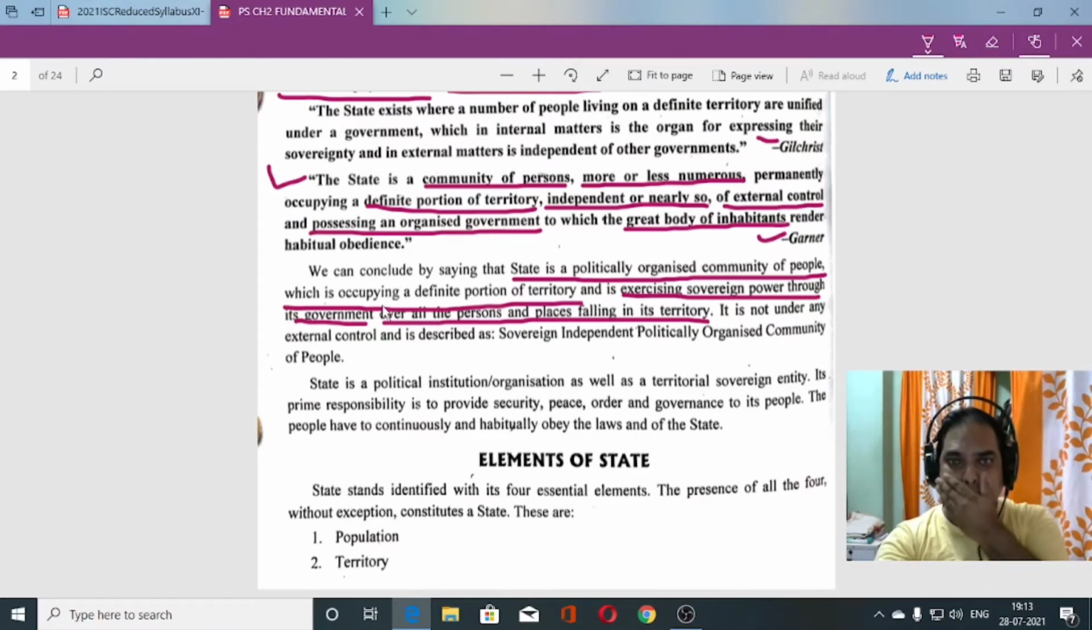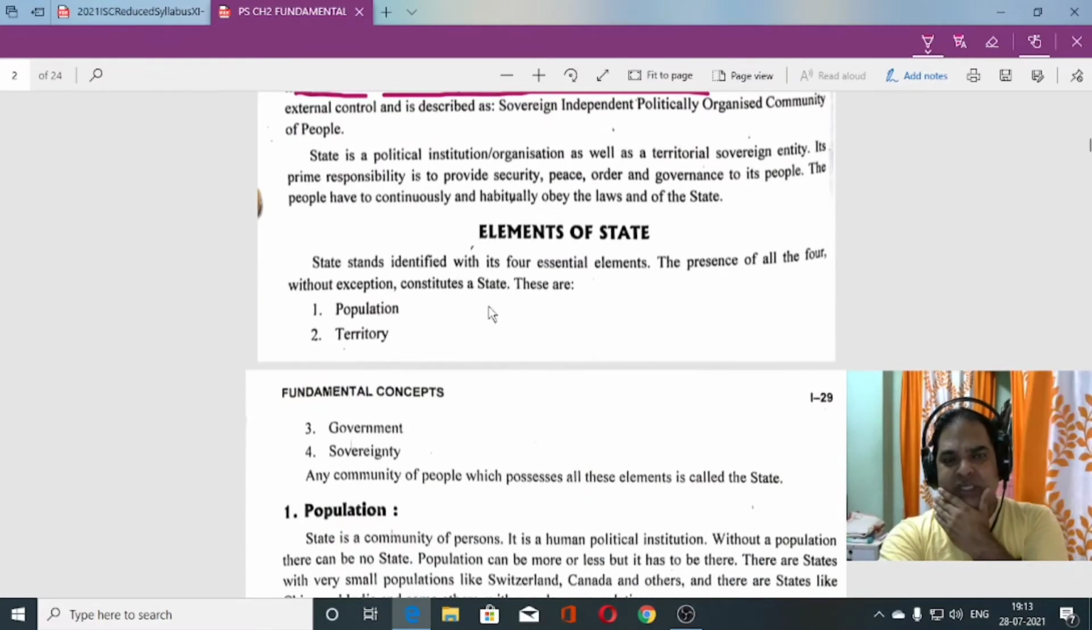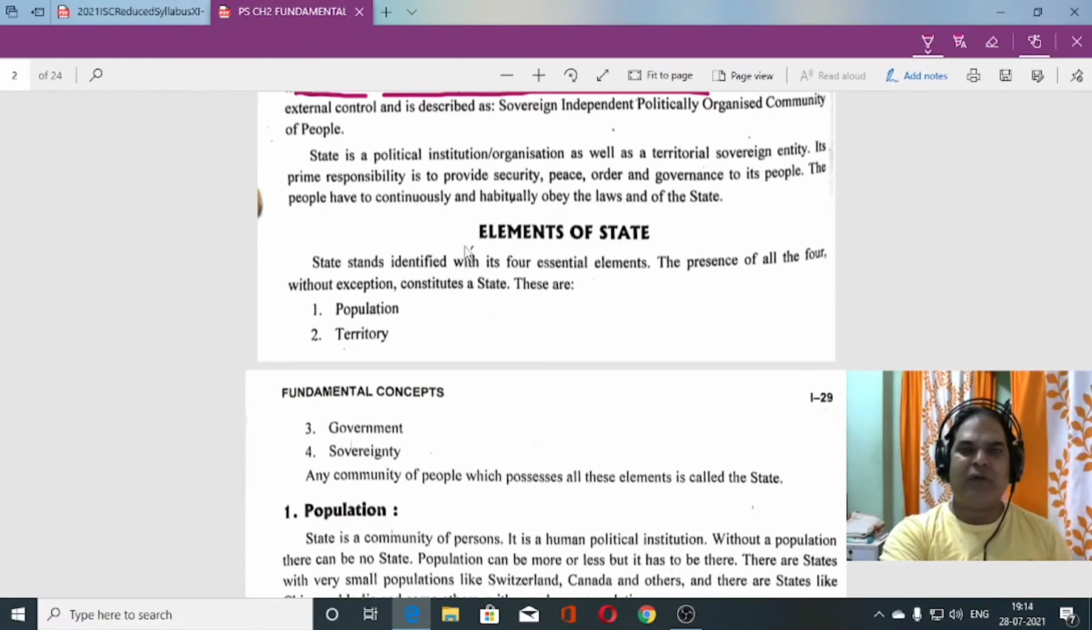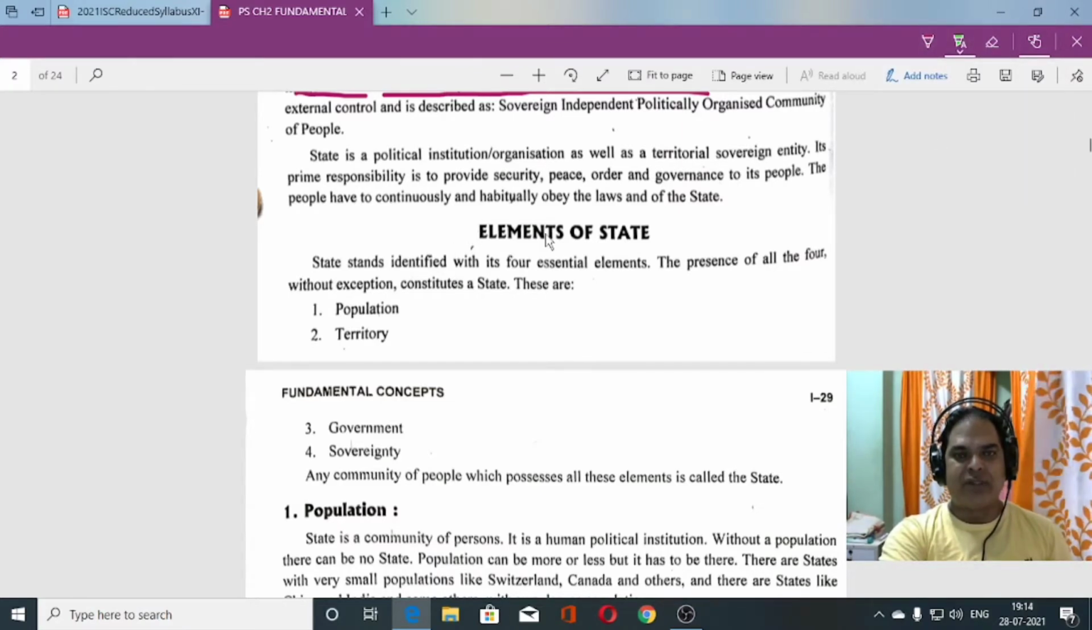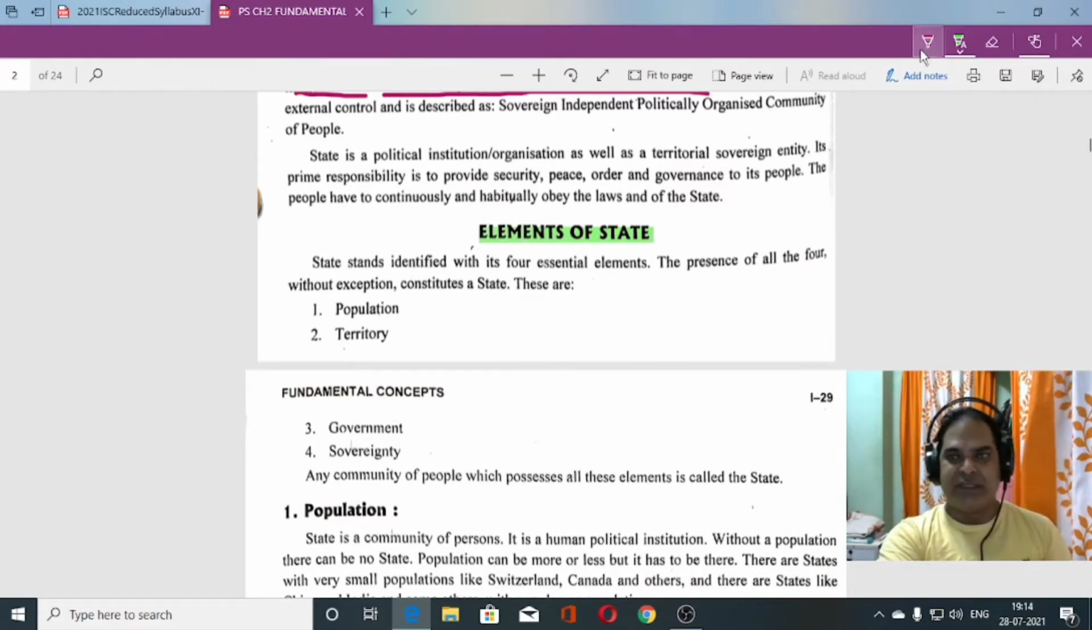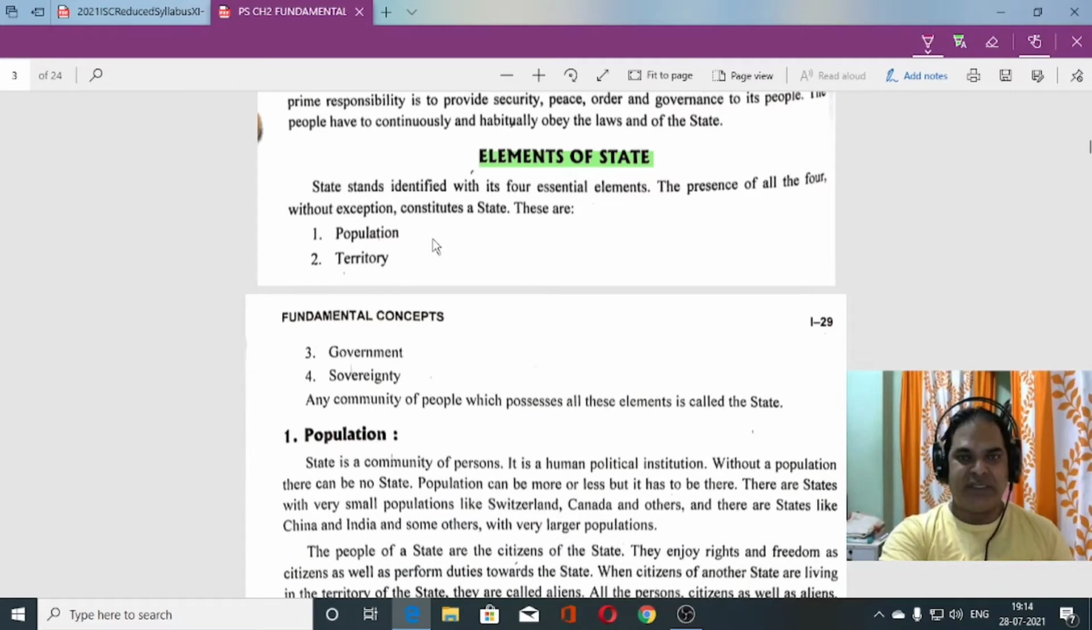Now let us move on to discuss the four elements. Which are the four elements of the state? You can see here, elements of state. There are four elements. So what are the four elements?